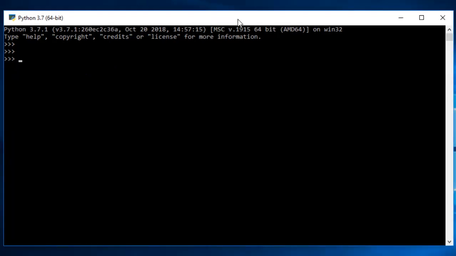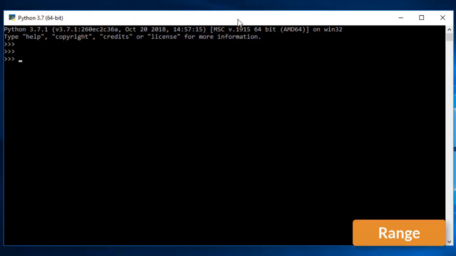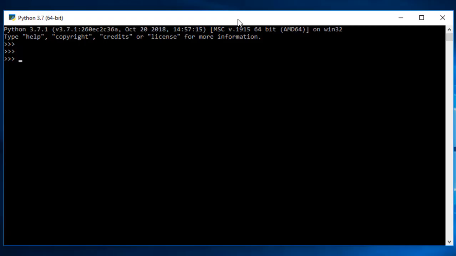The last point that I want to talk about is range. So supposedly you want to print 1 to 10, what are you going to do? You print 1, then 2, then 3, then 4, or you might take some loops, that is, you give the computer an instruction that from 1 print to 10. So that's how you can do it. So at this point of time we will be using range.